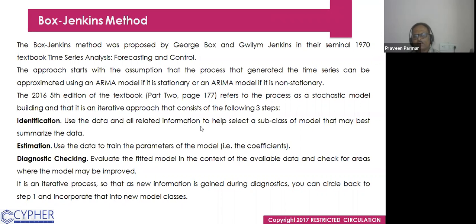Identification: use the data and all related information to help select the subclass of model that may best summarize the data. Okay, so the subclass of model we have to select. Estimation: use the data to train the parameters of the model and the coefficients. And diagnostic check: evaluate the fitted model in the context of the available data and check for areas where the model may be improved. It is an iterative process, so that as new information is gained during diagnostics, you can circle back to step 1 and incorporate that into new model classes. Then we will see all this in the practical.